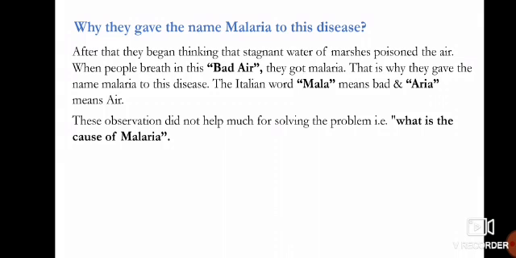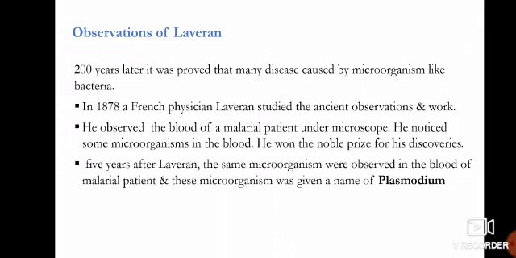So first of all, people thought that drinking stagnant water, or the stagnant water of marshes poisoning the air, was the cause of malaria, and that is why they gave this disease the name malaria. But these observations didn't help much in solving the biological problem of what is the cause of malaria.